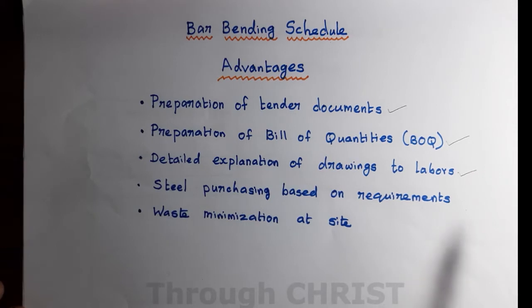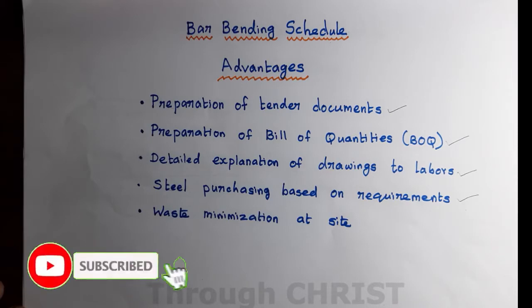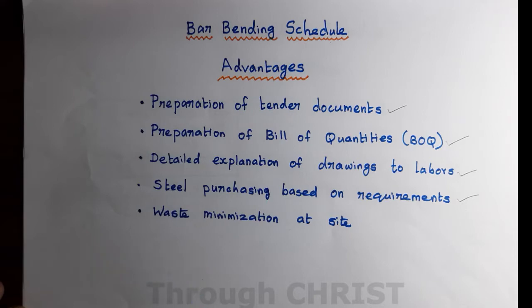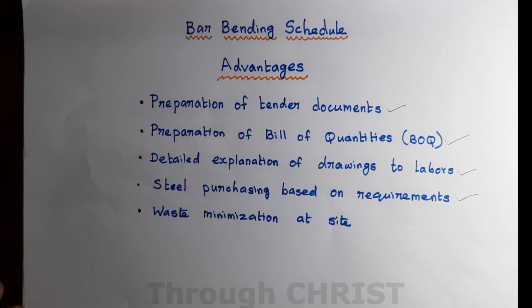Fourth one is steel purchasing based on the requirements. It is not recommended to purchase the steel based on the tender documents. Based on the construction site progress, steel must be purchased according to the requirements. How much quantity of steel needs to be purchased, and what diameter needs to be purchased, can be estimated by bar bending schedule.